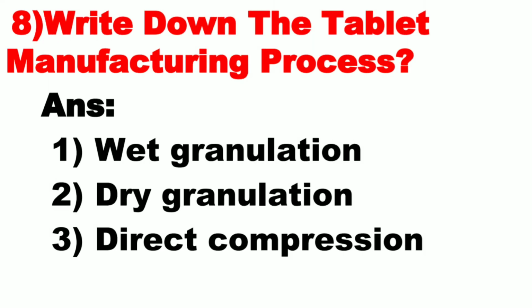Question number 8. Write down the tablet manufacturing process. There are 3 types of tablet manufacturing process. Number 1, wet granulation. Number 2, dry granulation. And number 3, direct compression.